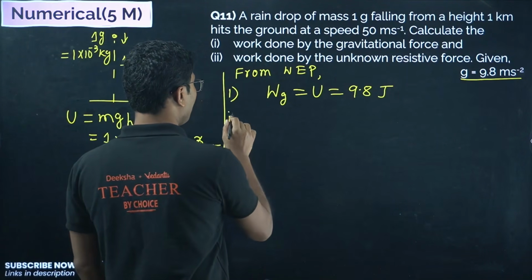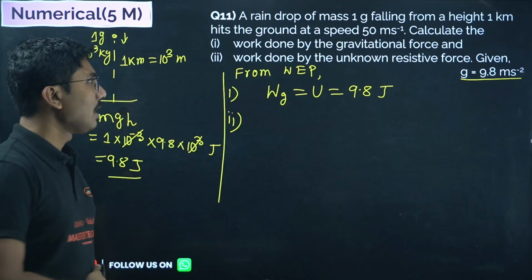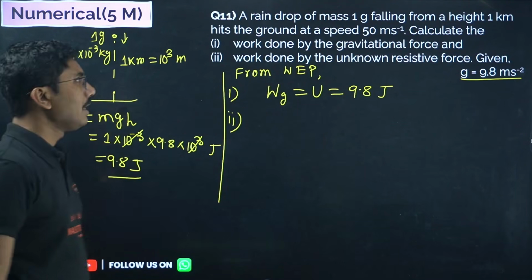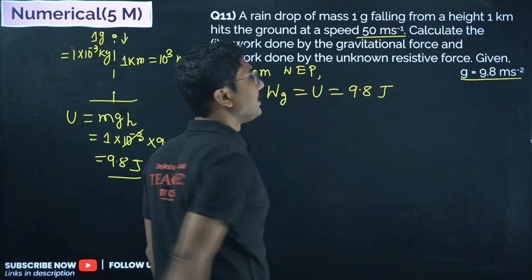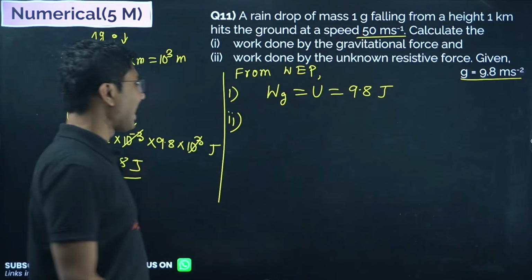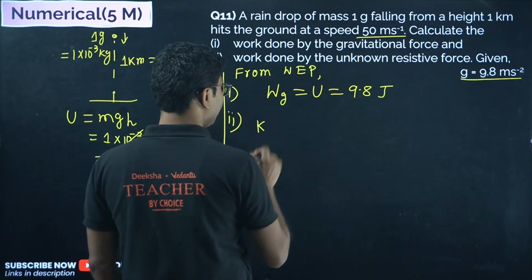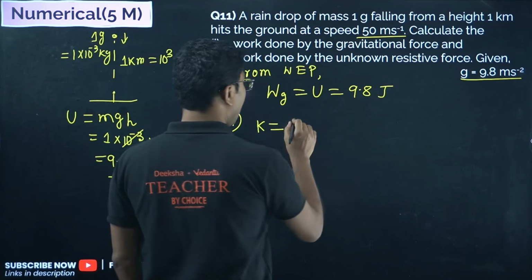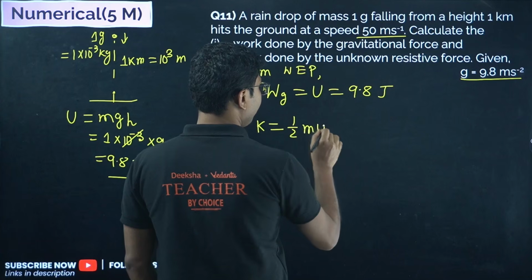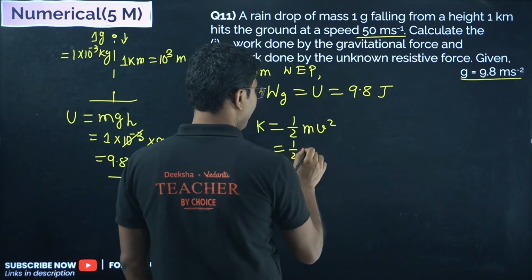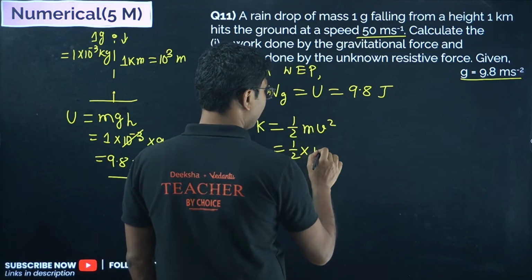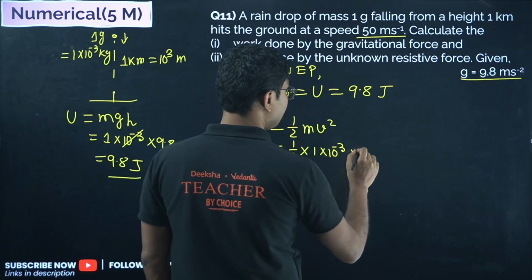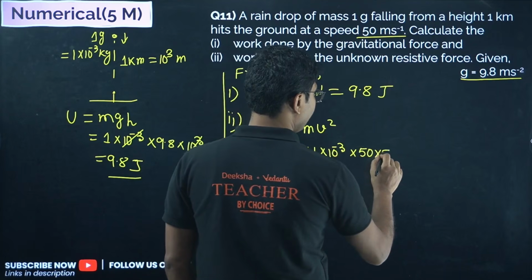What about part 2? Part 2 is very interesting. When the raindrop reaches the ground, just before touching the ground, the speed of the raindrop is 50 meter per second. So what is the kinetic energy of the raindrop? Kinetic energy just before touching the ground is given by half mv square, that is half, mass is 1 gram, which is 1 into 10 to the power of minus 3, and v square means 50 into 50.